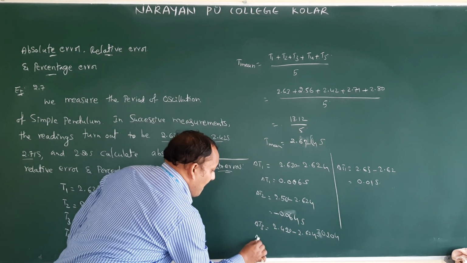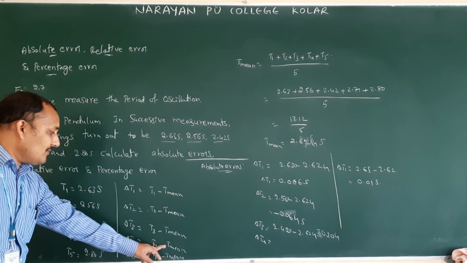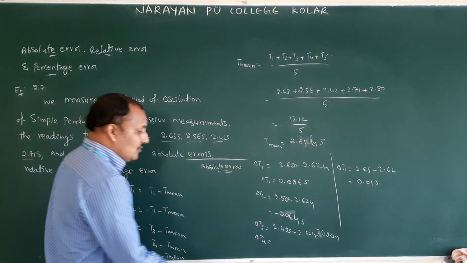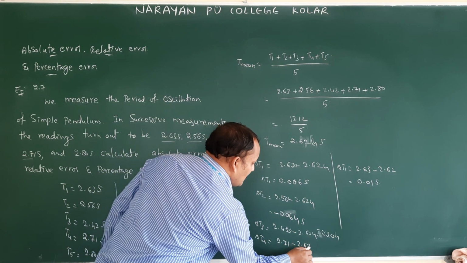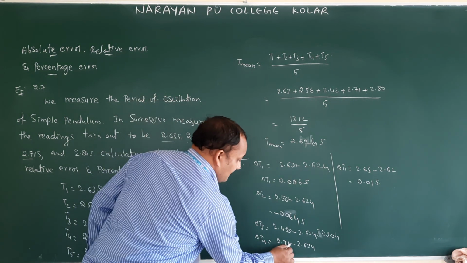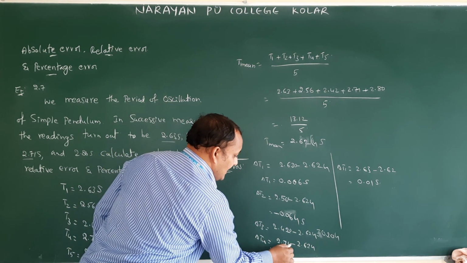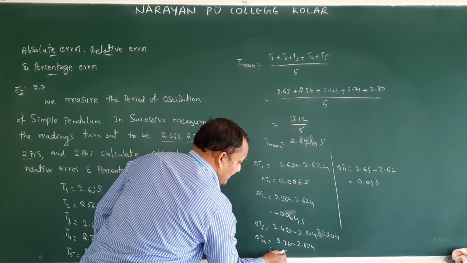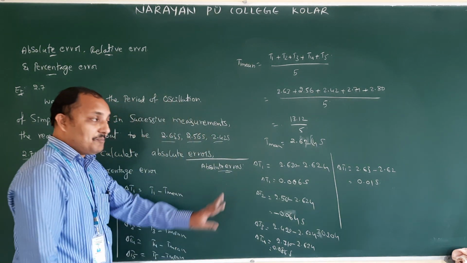Like that. Delta T4. Delta T4 means T4 minus T mean. What is the T4 value? 2.71. 2.71 minus 2.624. So 710 minus 624. 10 minus 4, that is nothing but 6. Isn't it? 10 minus 2, 8. So 0.086 seconds. This is the positive one.